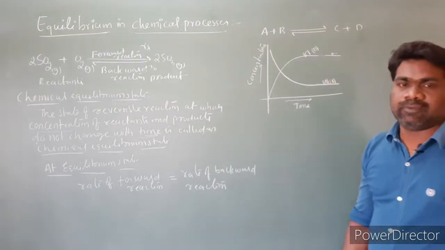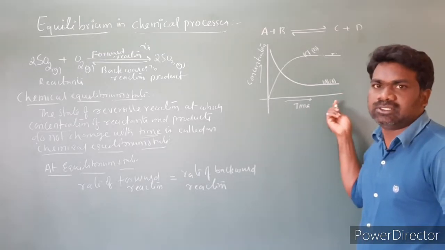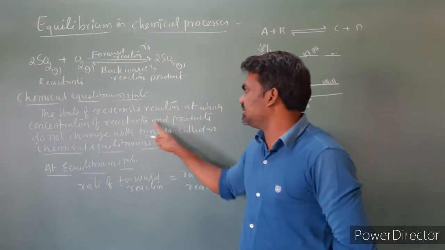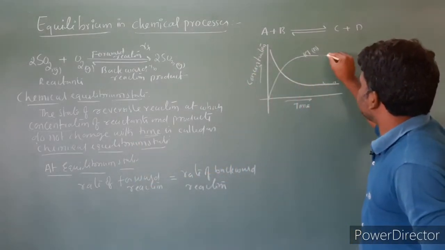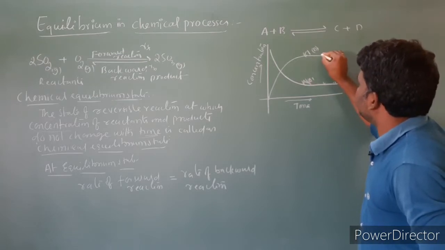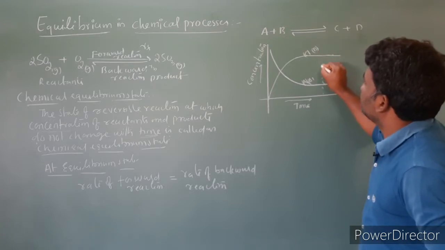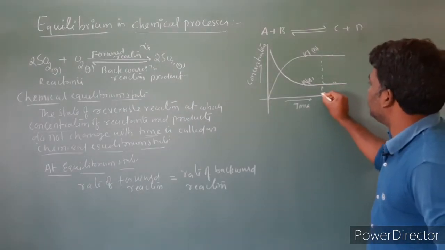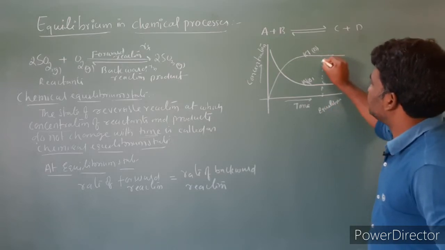So a stage at which the concentrations of reactants and products do not change with the time. A state of reversible reaction at which concentration of reactants and products do not change with the time. Look here, I am taking this place. This is concentration of A and this is the concentration of B. Here concentration of reactants and products do not change with the time. This stage we are calling as equilibrium.